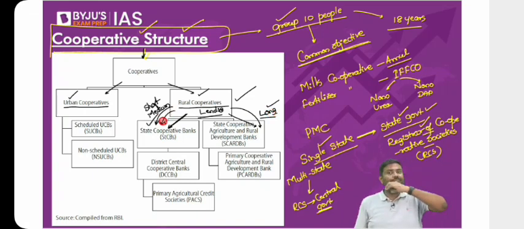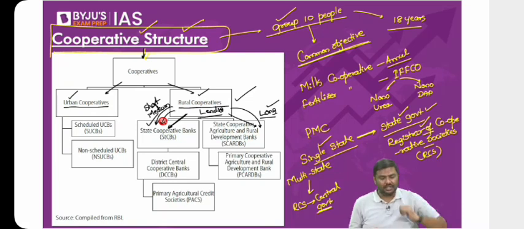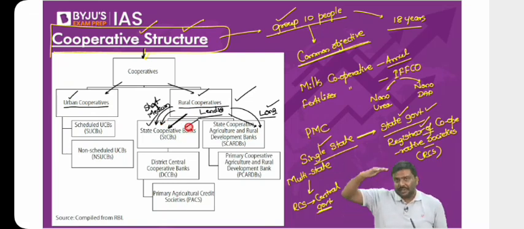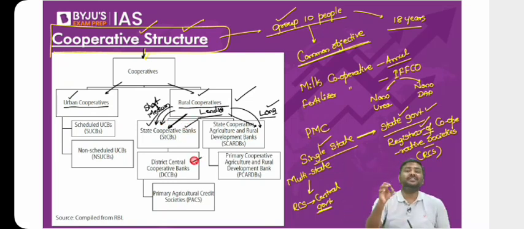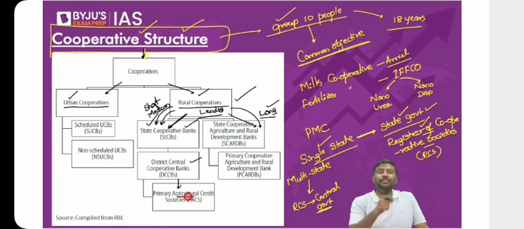Again, within short and medium-term, we have a three-layer structure. At the top, we have state cooperative banks. Below state cooperative banks, we have DCCBs, District Central Cooperative Banks. And below District Central Cooperative Banks, we have Primary Agriculture Credit Societies, PACS. Focus on this PACS.